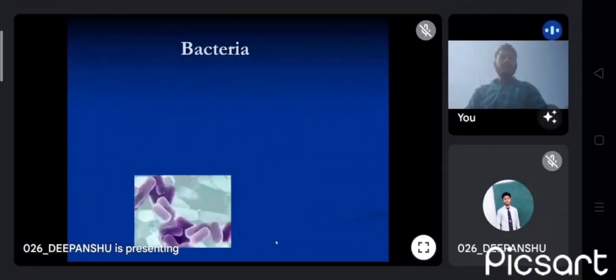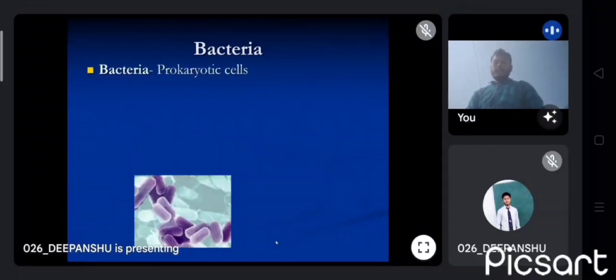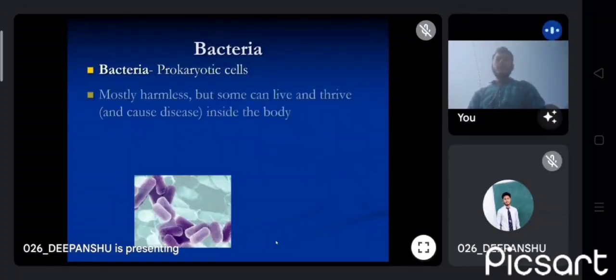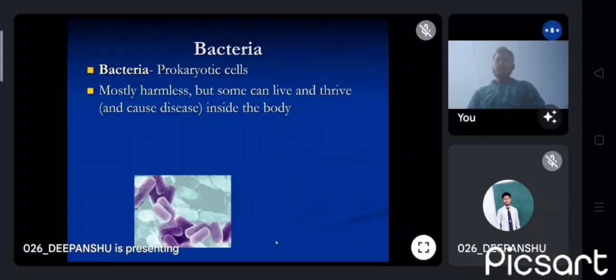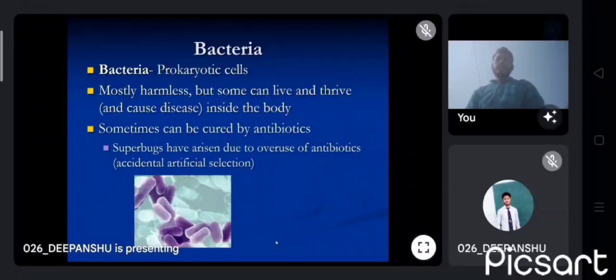Okay. Now, what is bacteria? Bacteria are small single-celled organisms. They are prokaryotic cells, which means the nucleus is not present. Mostly harmless, but some can live and thrive inside the body. Sometimes they can be cured by antibiotics.